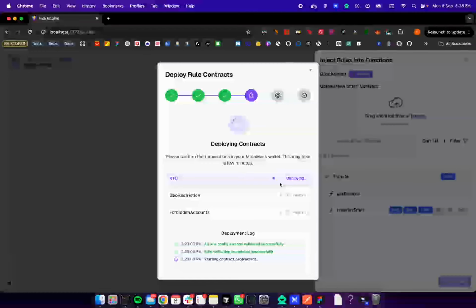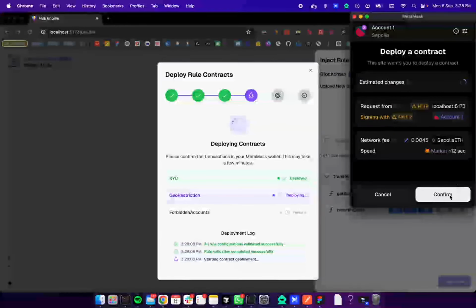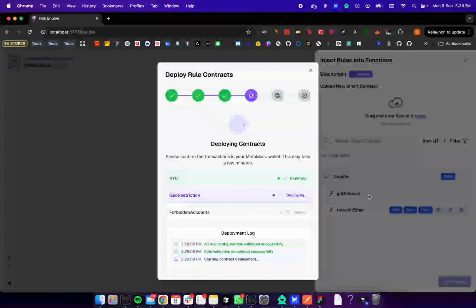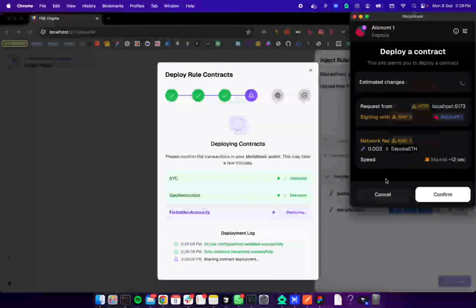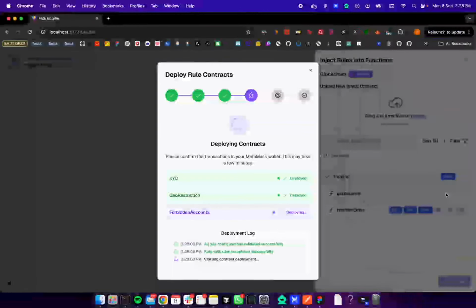So the KYC is getting deployed. And now for the restriction, and lastly the forbidden accounts rule.